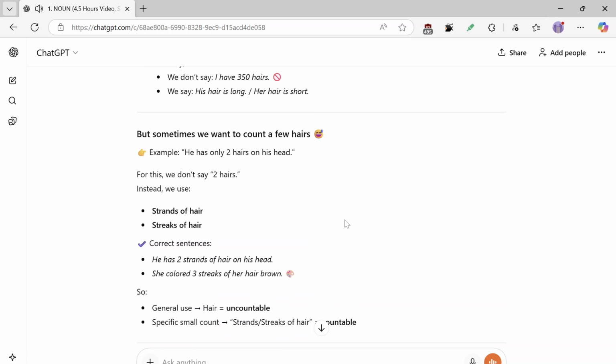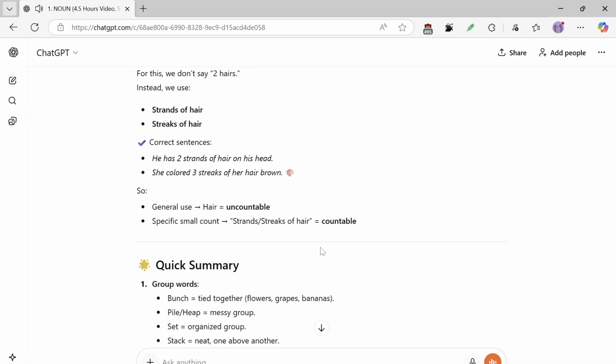For this, we don't say 2 hairs. Instead, we use strands of hair or streaks of hair. Correct sentences: He has 2 strands of hair on his head. She colored 3 streaks of her hair brown. So, general use of hair is uncountable. Specific small counts, strands or streaks of hair, are countable.